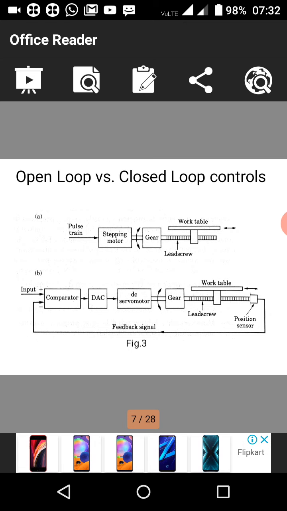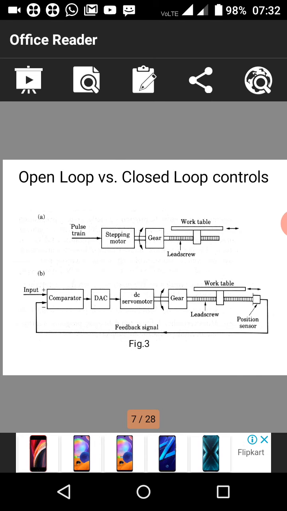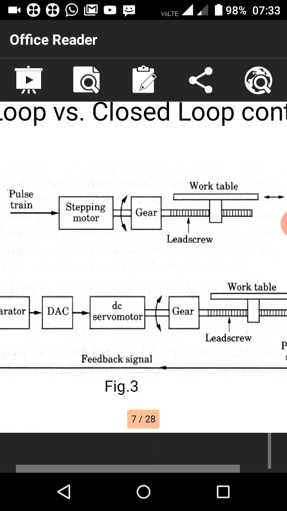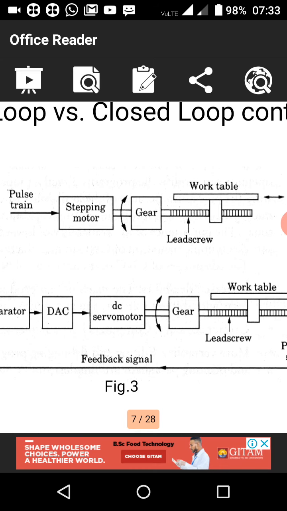One of the differences between the open loop and closed loop control system, see the diagram, is that in an open loop system the desired output does not depend on the control system, while in the closed loop system the desired output depends on the control system.